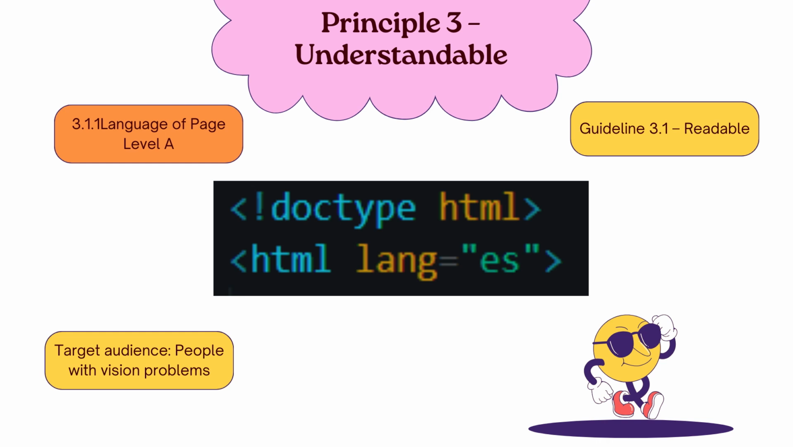This is the most basic thing that can go unnoticed when programming, especially when we don't think about screen readers. This helps us to ensure that the reader can read our page correctly by indicating the language in our HTML. My target audience is people with vision problems.